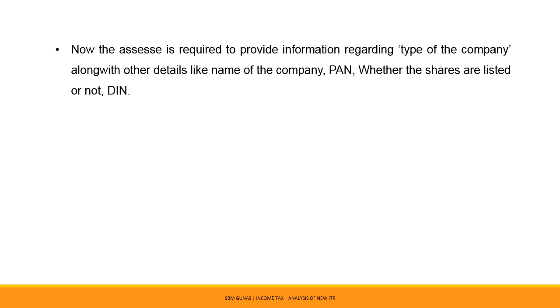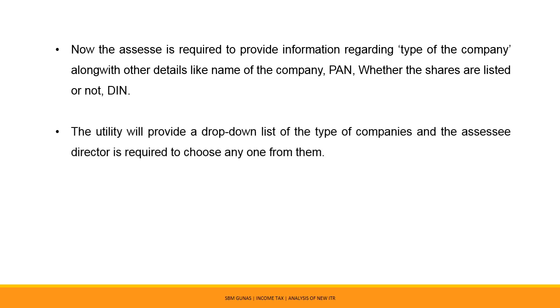The initiative was taken to check the shell companies and the ghost directors. The new ITR forms for the assessment year 2020-21 require the directors to provide information regarding the type of the companies. The utility will provide a drop-down list of the type of companies, and the SSE director is required to choose any one from them.